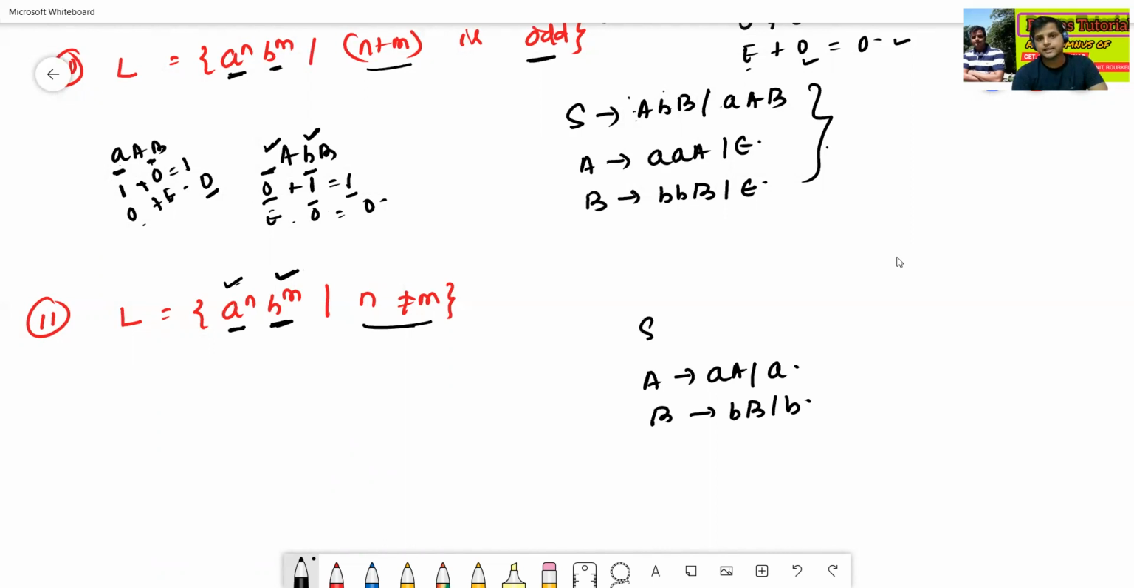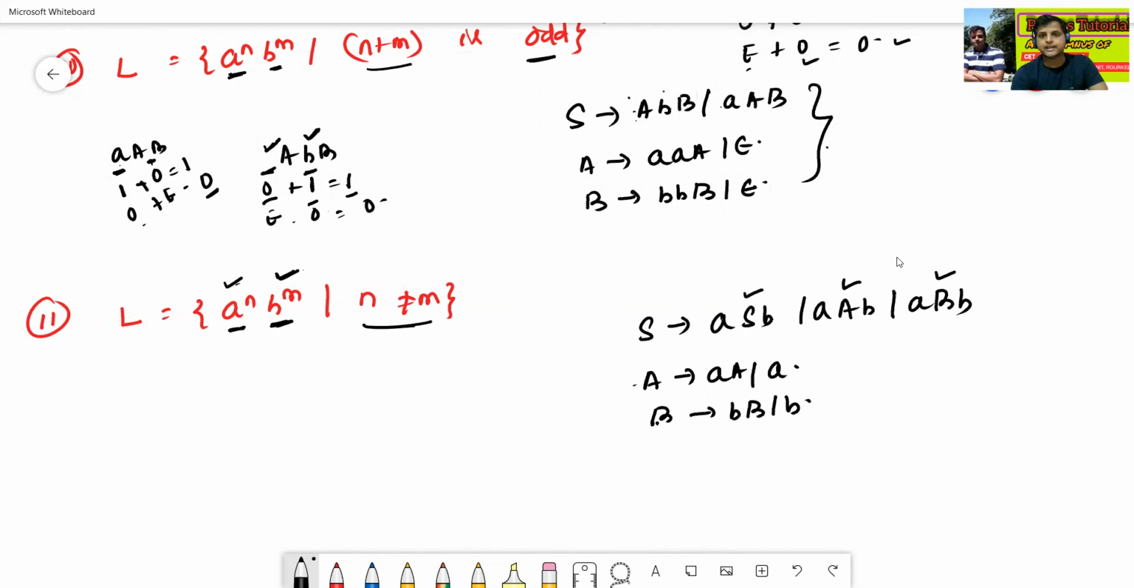How to combine? See here. S to aSb, this one, or A to aAb, or aBb. We can use any variables. Here there are three variables, we just use three variables. How to get it? See here.